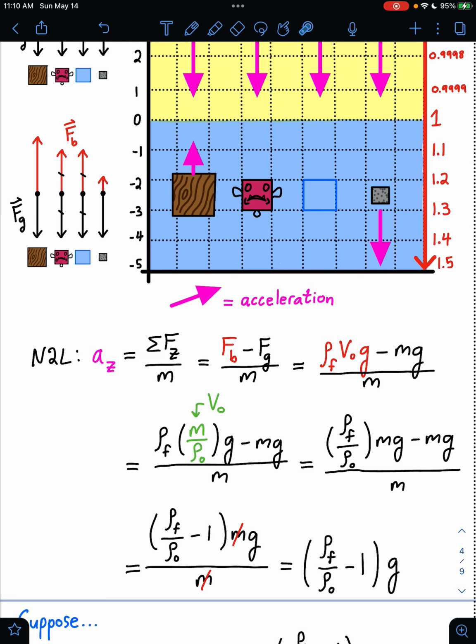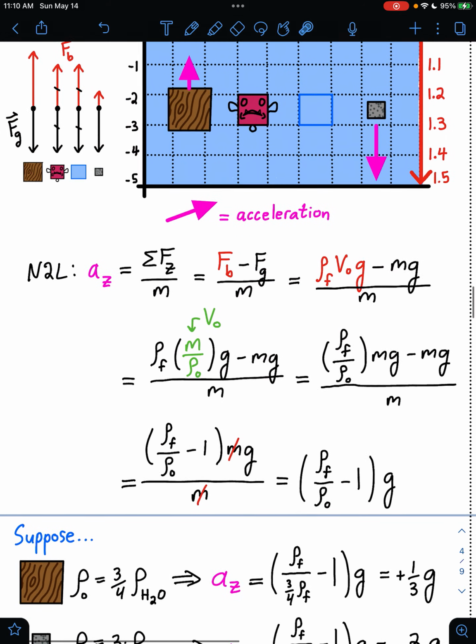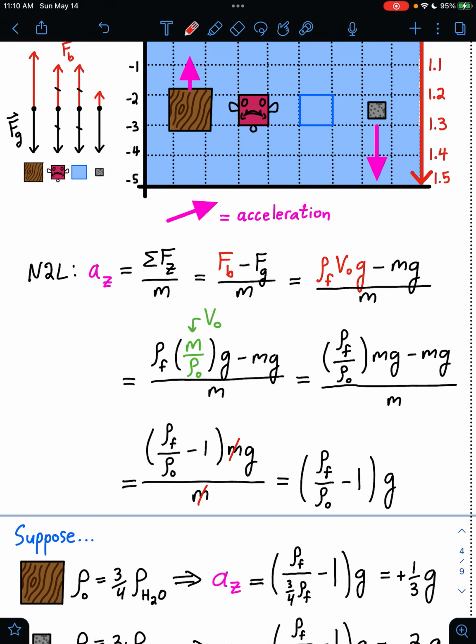So for the fish and for the block of water, if their mean densities match the density of the surrounding fluid, that is, if this ratio here is 1, then 1 minus 1 is 0, and they do not accelerate when released. If we're talking about our solids up here in the surrounding air, well, for them, this term here is going to be approximately 0 if the density of your object is much, much greater than the density of the fluid.